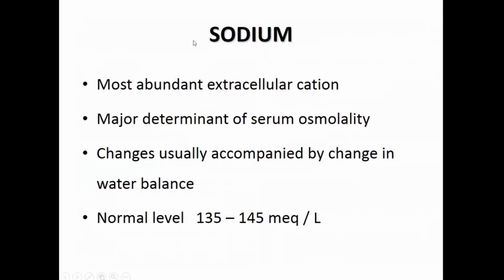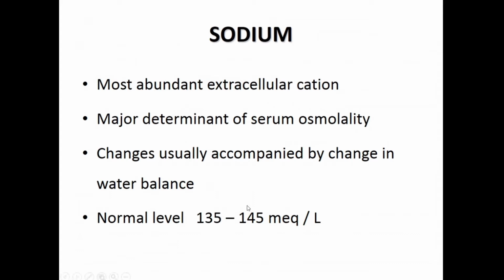Okay, so first is sodium. As I said at the beginning of the class, this is perhaps one of the most important ions, the cation, which is involved in metabolism. There are so many pathways, including your cardiac and neuronal cells, and everything, including water excretion, that is dependent on this extracellular cation, sodium. It is the most abundant extracellular cation, and it is the major determinant of the osmolarity.